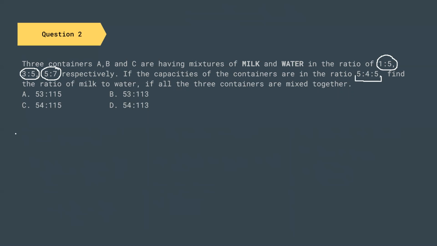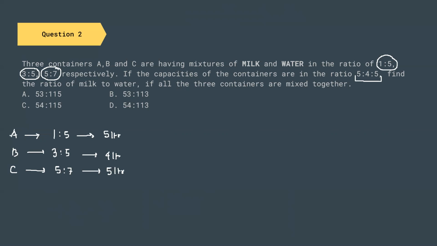Before I go on to this question, let us tabulate the facts that we know. So in container A, the ratio of milk and water is 1 is to 5, and the capacity of container A is 5 liter. I can assume that the capacity of A is 5 liter. Container B, the ratio of milk and water is 3 is to 5, and the capacity is 4 liter. Container C, the ratio of milk and water is 5 is to 7, and the capacity is again 5 liter.